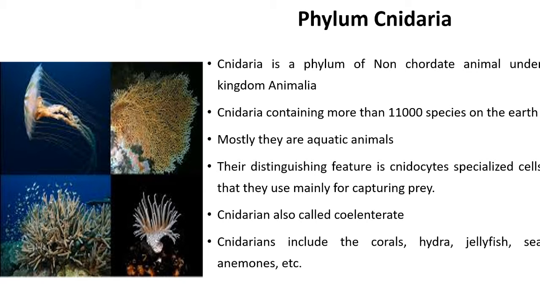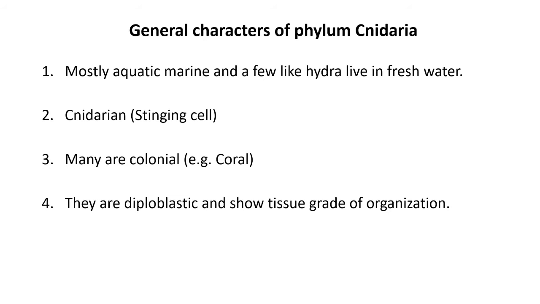Second, they are animals belonging to invertebrates. Generally, they are aquatic animals. Most of them are marine and very few are freshwater. Presence of a special type of cells called neurocytes is used for capturing prey and offense and defense mechanism. So these are the general peculiarities or introductory part of phylum Cnidaria. Now we turn to the second part, that is general characters of phylum Cnidaria.